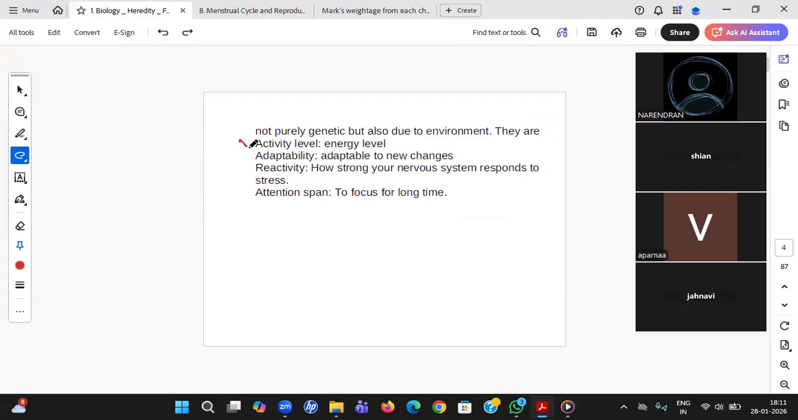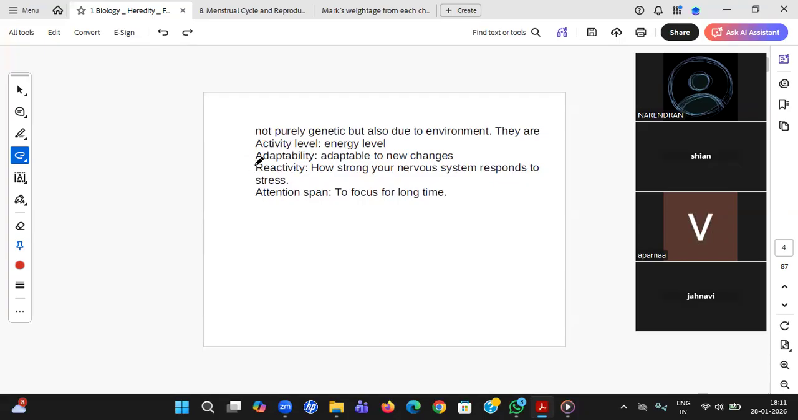So you see, students, activity level, energy level. If one of the parents is highly energetic all the time, either you or your sibling will be in the same mood. He will also be in an energetic mood for the whole day. That may be due to pure genetics. Or the child is seeing his father or mother, who is very energetic, and his mental levels are also changed.